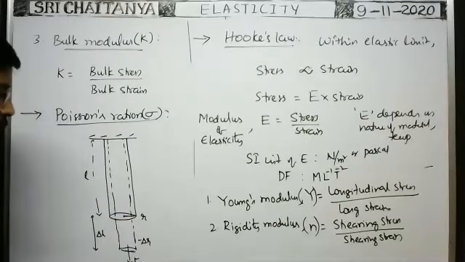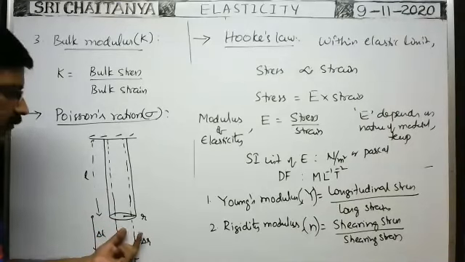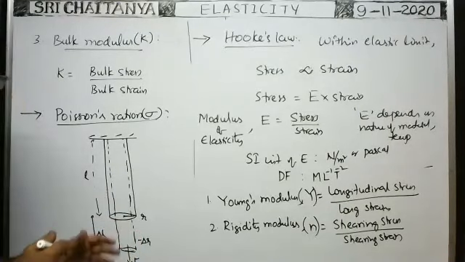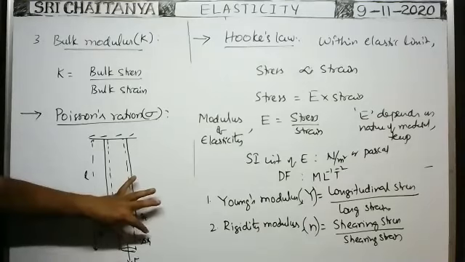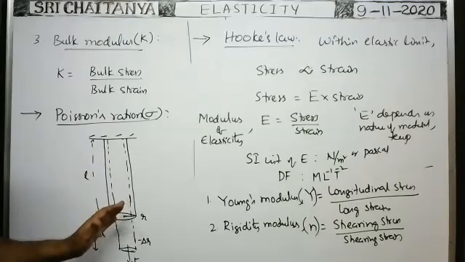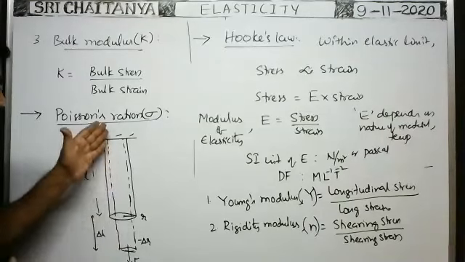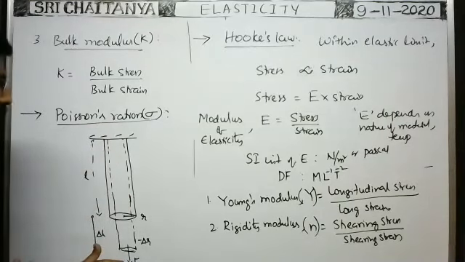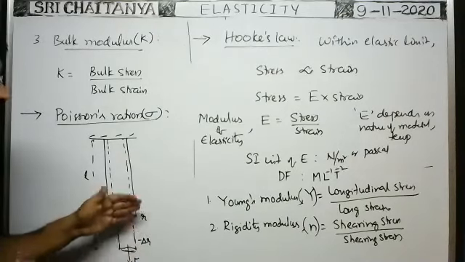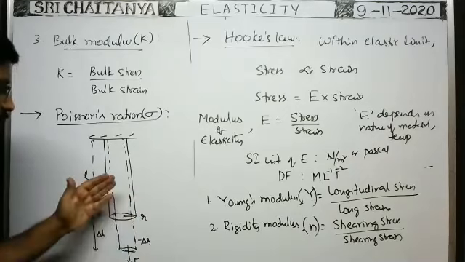Then we can say lateral changes take place. But here the radius decreases, that means lateral contraction strain is there in the wire. Lateral contraction strain means perpendicular to the applied longitudinal force, the radius decreases.